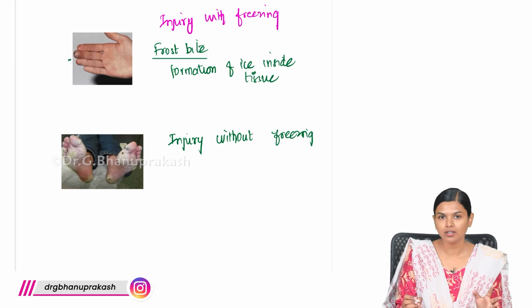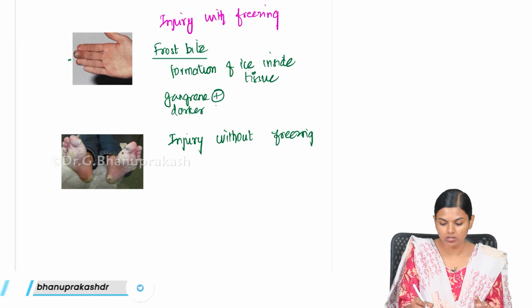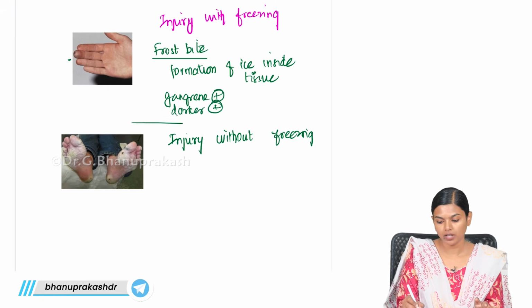It will become darker and gangrenous. Gangrene will form and it will be dark. This is how it looks with tissue freezing.